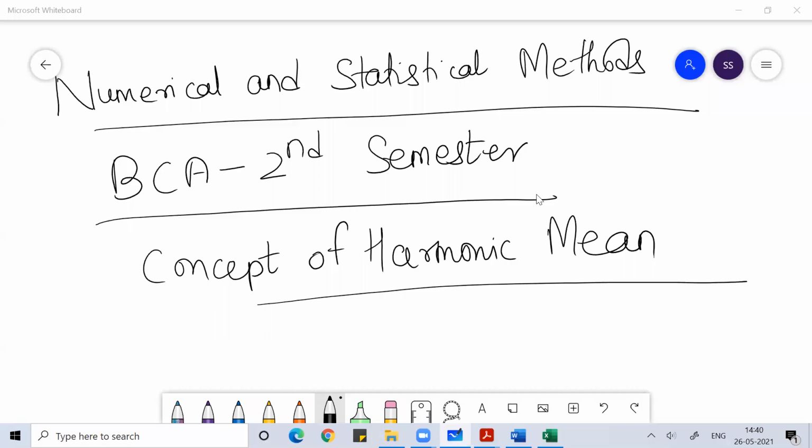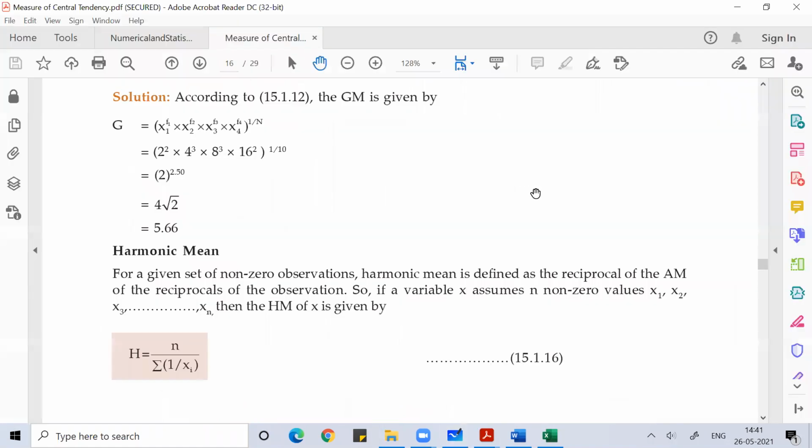Welcome everyone to the class where we're going to discuss the concept of harmonic mean. We are discussing the subject called Numerical and Statistical Methods, which is a very important subject for your BCA second semester. Talking about harmonic mean.